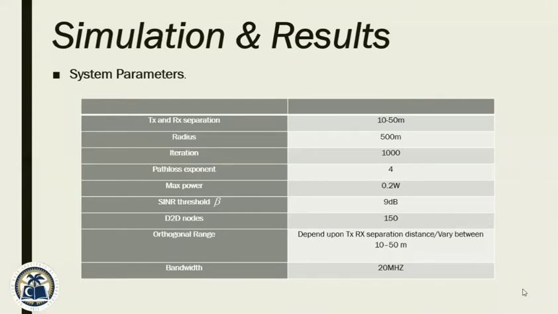Now let us move towards the simulation and results. System parameters of our proposed distance-based algorithm are: transmitter and receiver separation 10 to 50 meters, radius 500 meters, iterations 1000. Path loss exponent is 4, maximum transmission power is 0.2 watts, SINR threshold beta is 9 dB, D2D node pairs are 150. Orthogonal ranges depend upon the transmitter-receiver separation distance, 10 to 50 meters, and bandwidth is 20 megahertz.